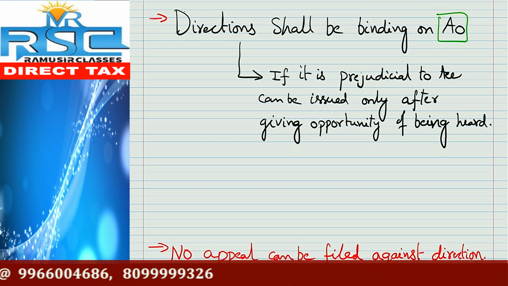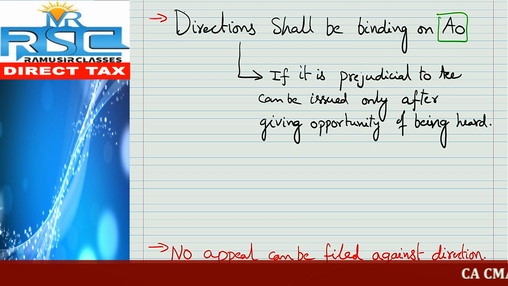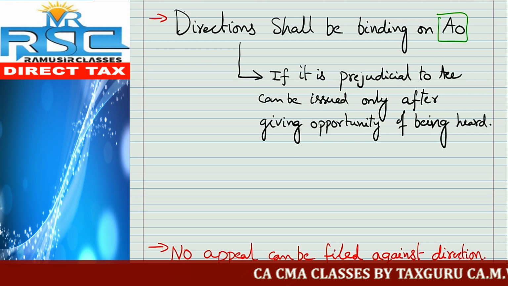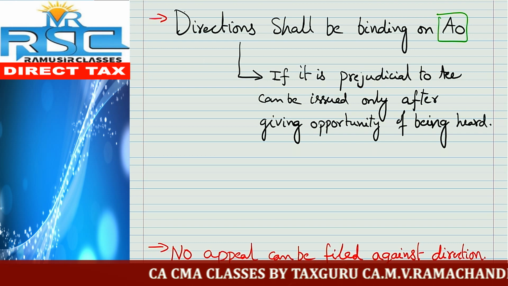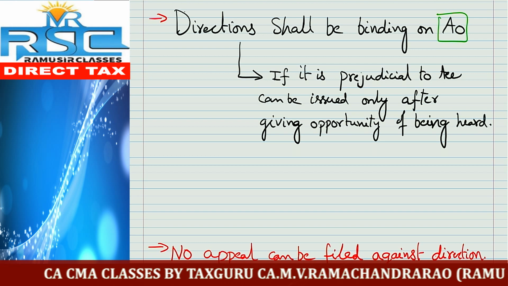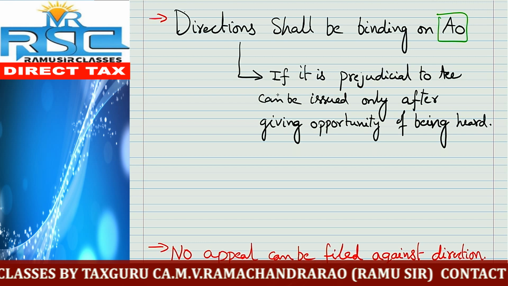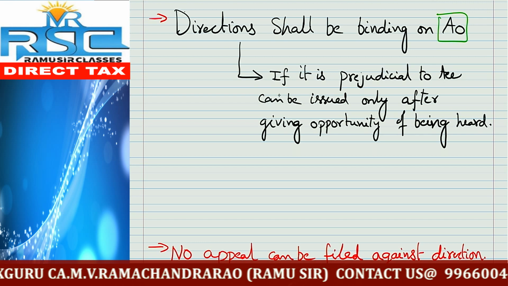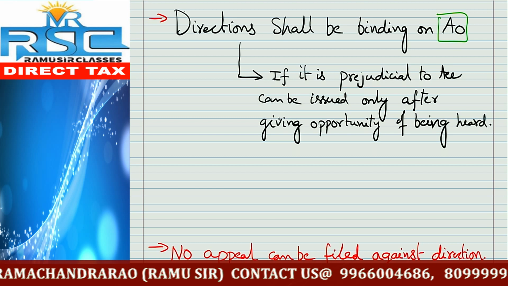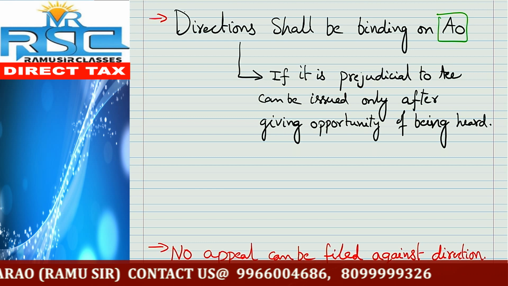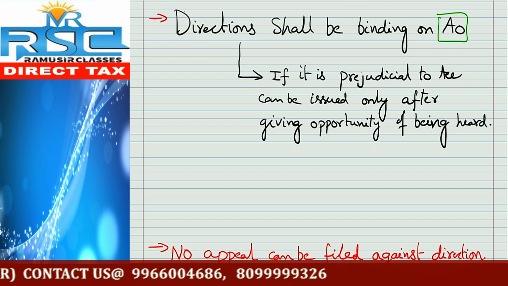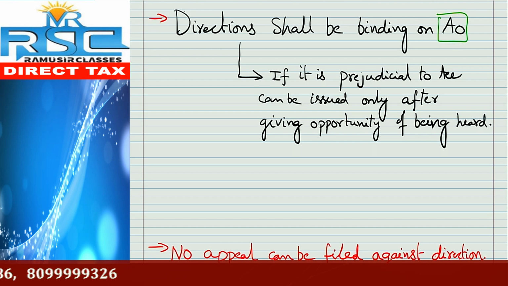Next one, the directions are compulsorily binding on the assessing officer, because the joint commissioner is superior and the assessing officer generally in the cadre is subordinate. So the subordinate compulsorily has to follow directions given by the superior authority. So the directions given by joint commissioner of income tax shall be binding on the assessing officer. Next one, suppose such directions are prejudicial to the interest of the assessee, then it can be given only after giving a reasonable opportunity of being heard. So once we have given the opportunity of being heard, then only that kind of directions can be issued, provided it is prejudicial to the assessee.